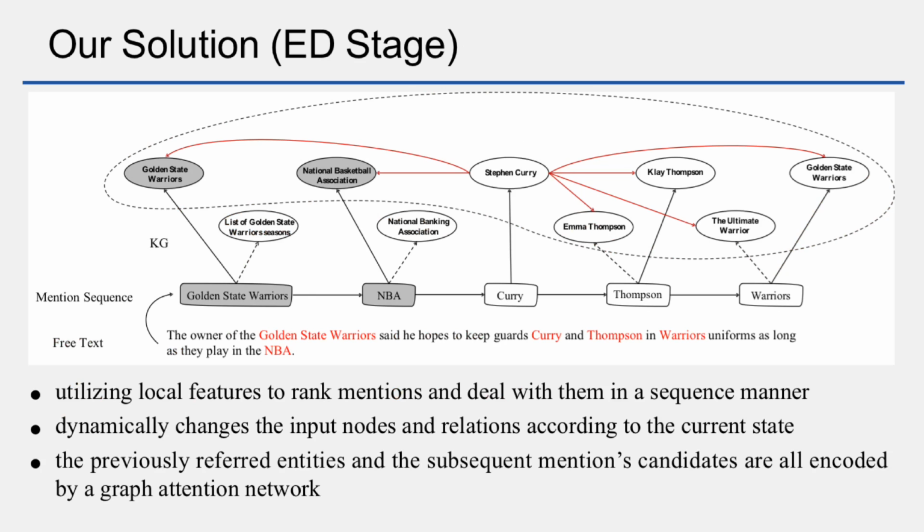In the entity disambiguation stage, our model dynamically changes the input nodes and relations according to the current state for each mention. Except for its own candidates, the previously referred entities and the subsequent mentioned candidates are also encoded by a graph model. In this way, our model not only utilizes more related entities but also reduces the noise information. Besides, in order to pay more attention to the previous and subsequent target entities, we use the attention mechanism to assign different importance to different adjacent nodes.